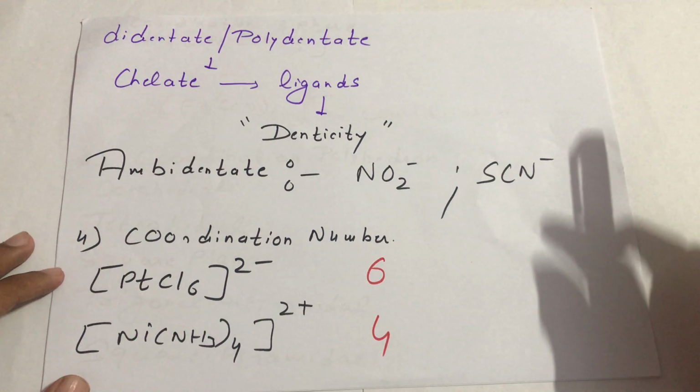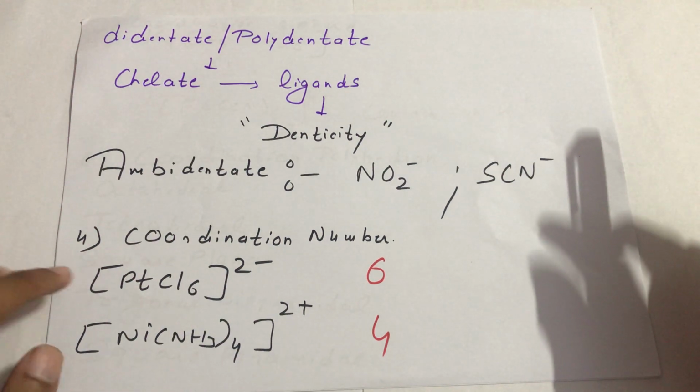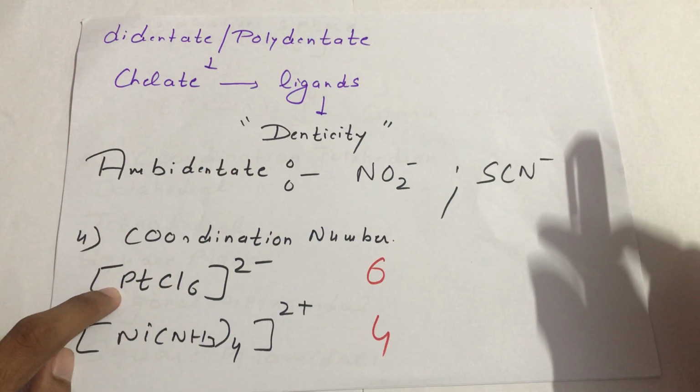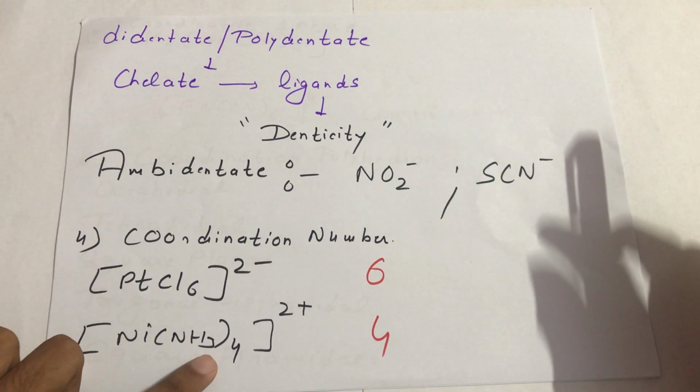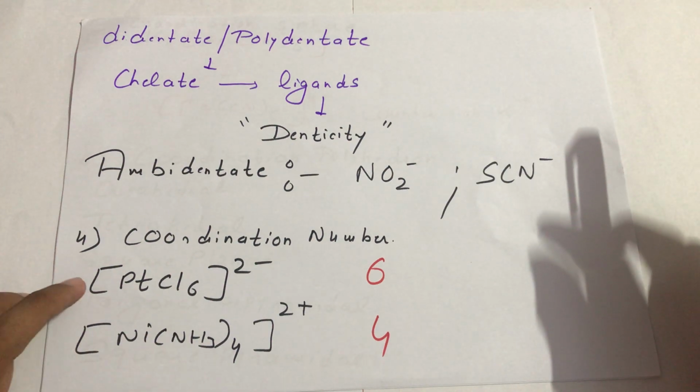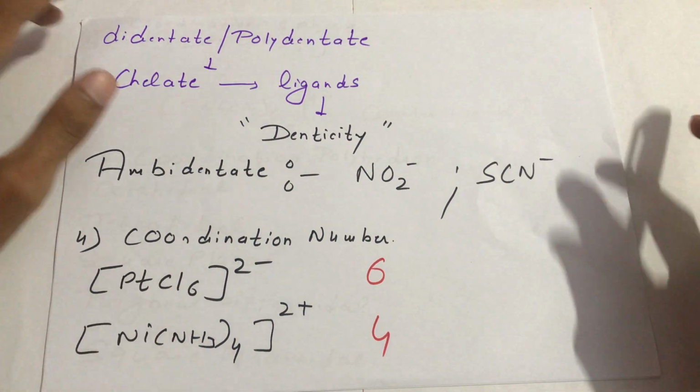Now coordination number, it is very simple. In this complex there are 6 chloride ions attached to the center metal ion. In this complex there are 4 ammonia molecules attached to the center metal ion. So here the coordination number is 6 and here it is 4.